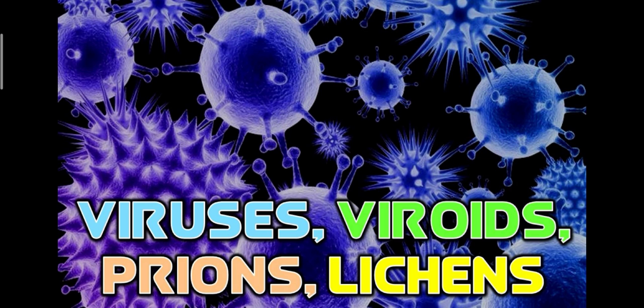So the last topic of the same chapter is viruses, viroids, prions and lichens. Viruses are among the most deadly diseases in the world. You have seen that nowadays a virus pandemic, coronavirus, is going on, due to which everything is stopped. Your schools, colleges, everything is stopped. So imagine how deadly this virus is to the environment, to people, to the living creatures living on the earth. What makes a virus so deadly for the living world?